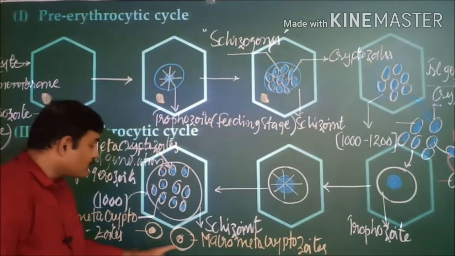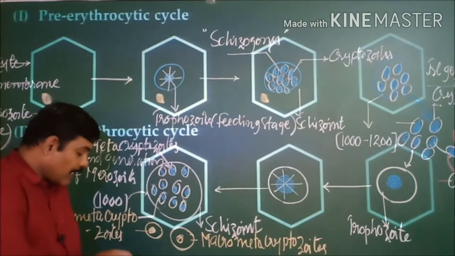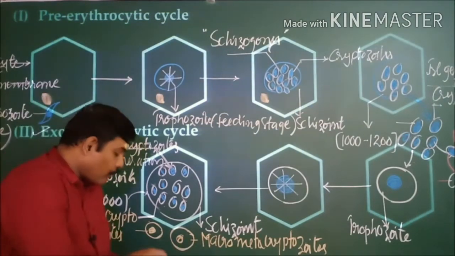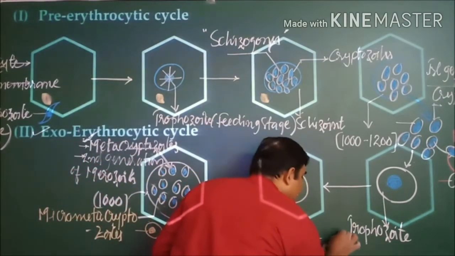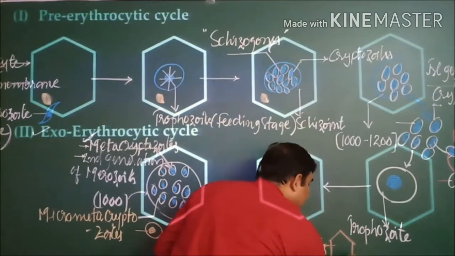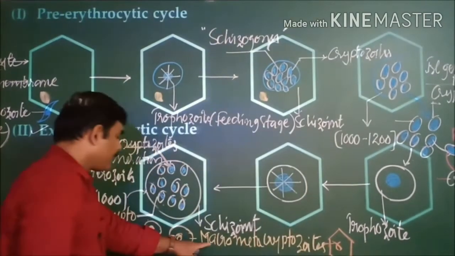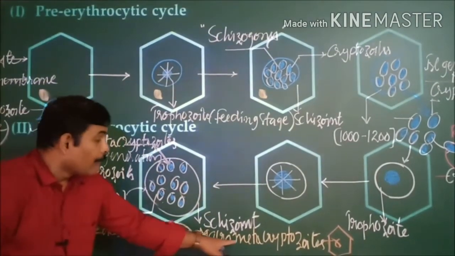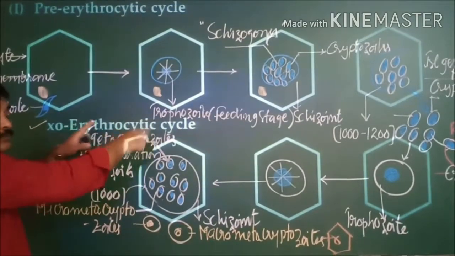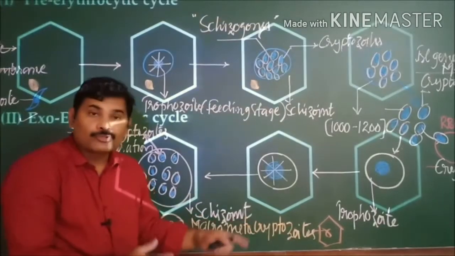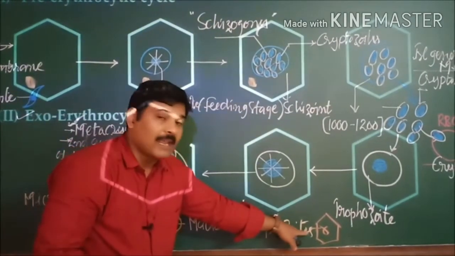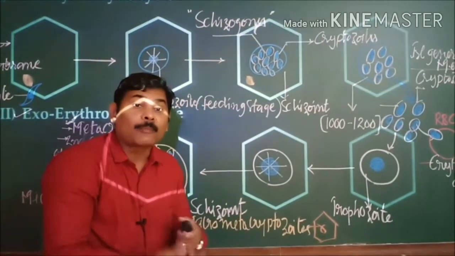Then what will be the destination of these two? The macrometacryptozoites attack new liver cells, and the exoerythrocytic cycle commences, or else they remain in an inactive stage known as the dormancy stage.